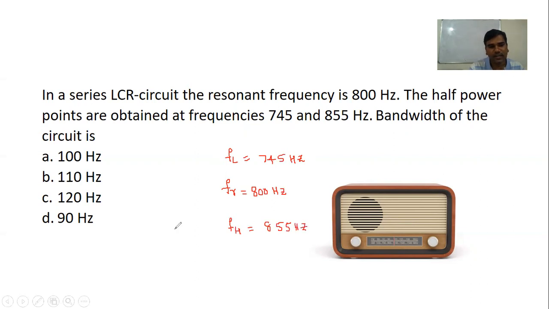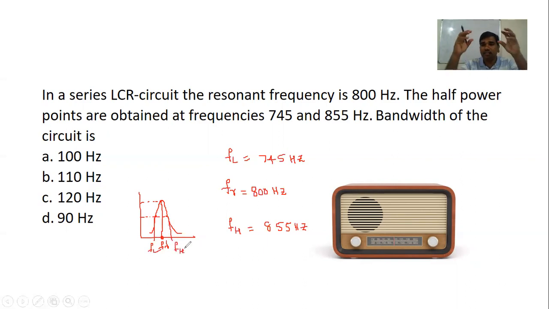Now if we represent this on the graph, it will be like this. This is my resonating frequency, you can see here, and we have two other points. These are the half power points and this is the maximum amplitude. This is FR, this is FL and this is FH.